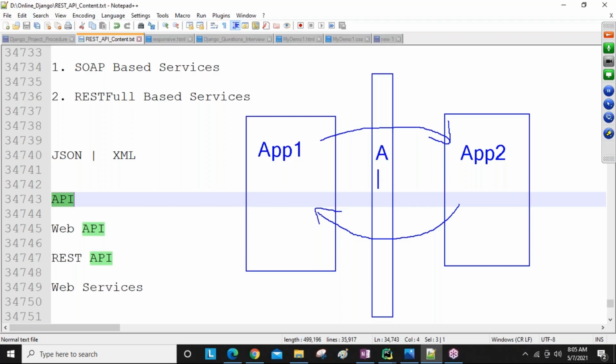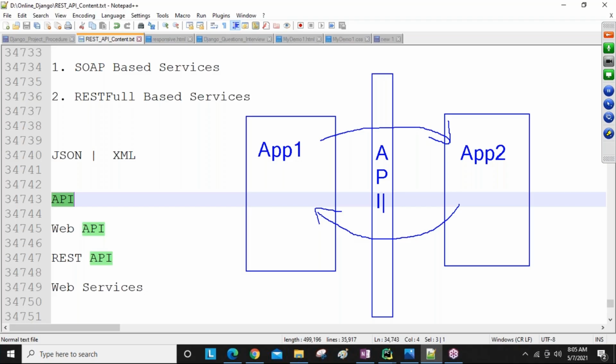That interface is nothing but API. Simply via the API only, communication from application one to application two is possible.